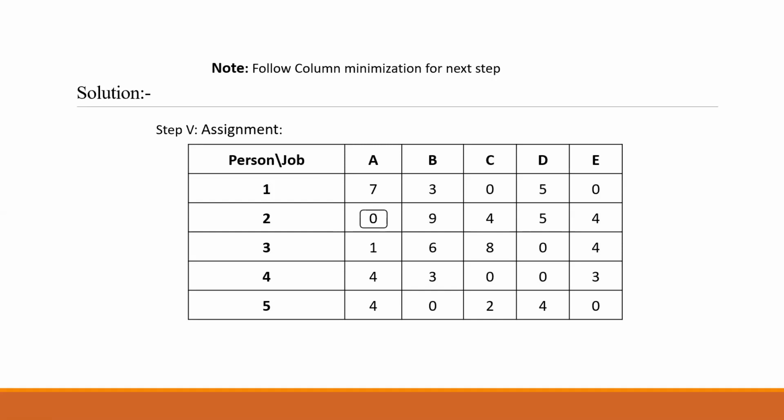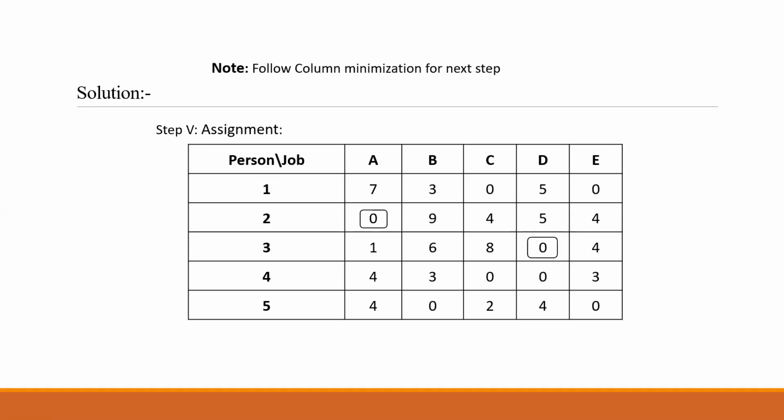Now for assigning, we have to give a square box. So in row 2, person 2, I have assigned job A. Next, you can see the third row. 1 zero is available in job D. So I will assign that D job to person 3.